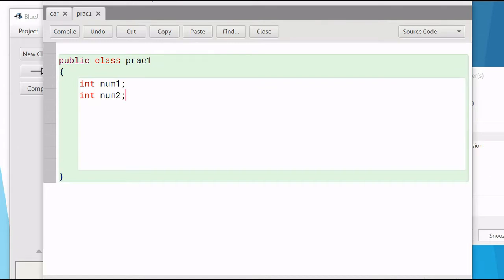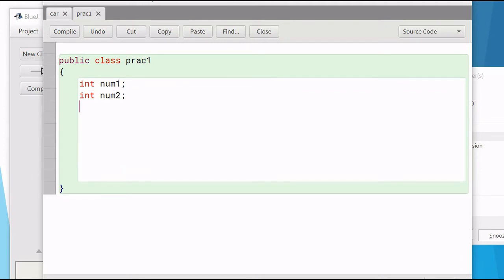So here I have made two member variables, number1 and number2. And I can make a method. I have made a method void display.